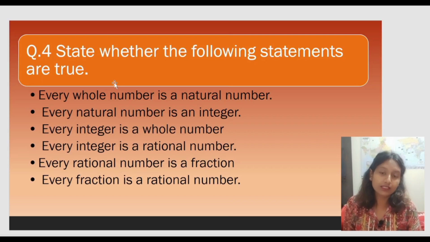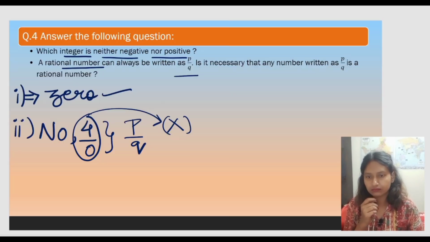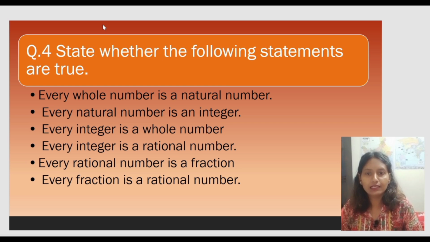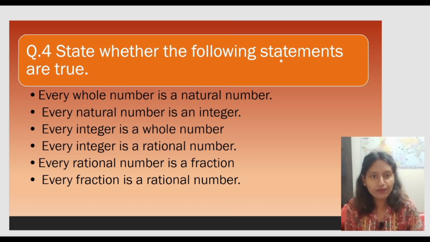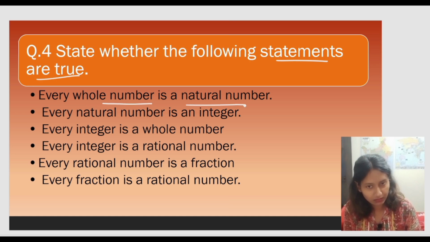Last but not the least of this video, let us move to the last question. Now we will have to tell true or false. State whether the following statements are true. It is asking, every whole number is a natural number. So to answer this question, let us go and check it.